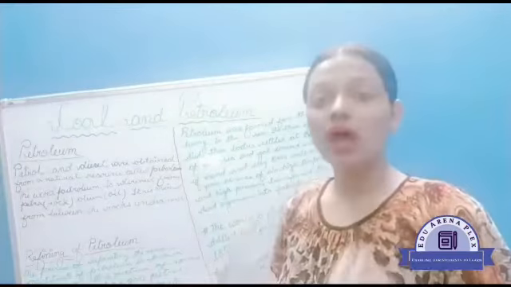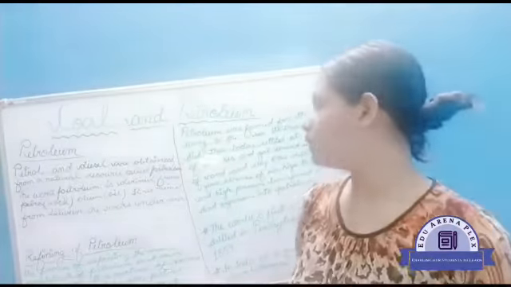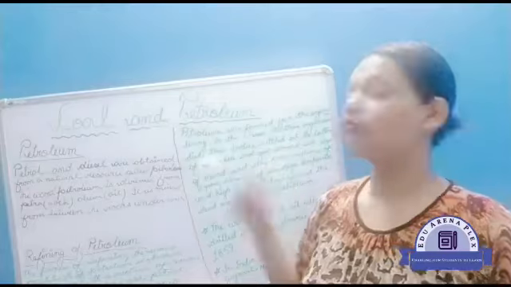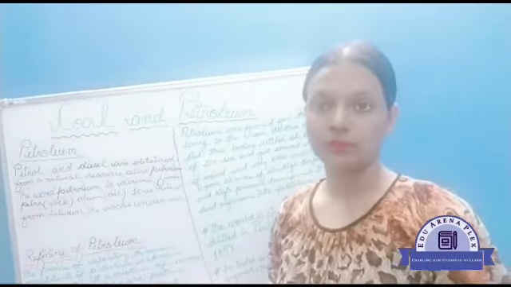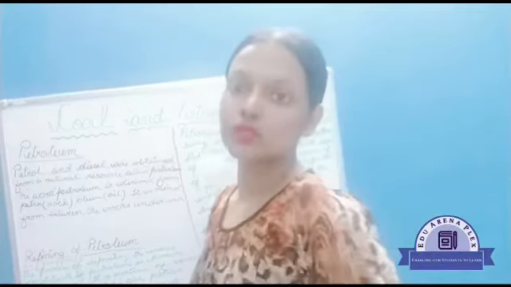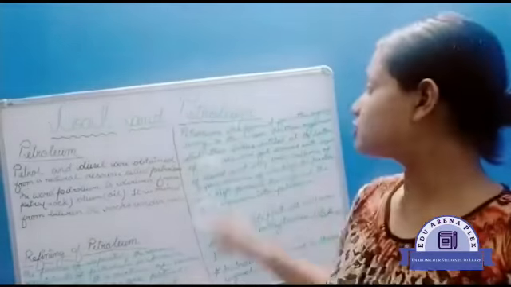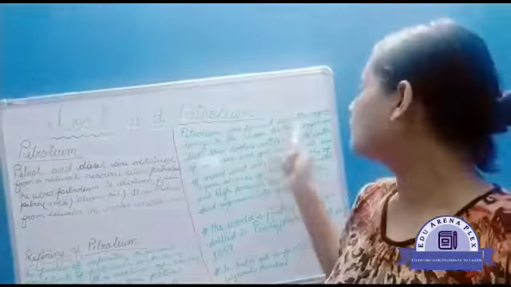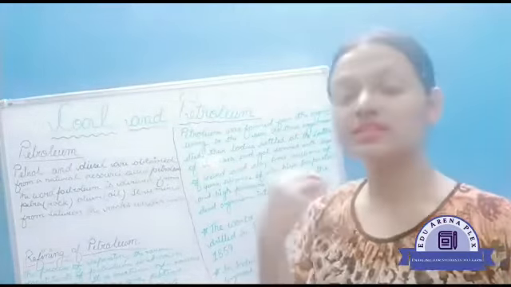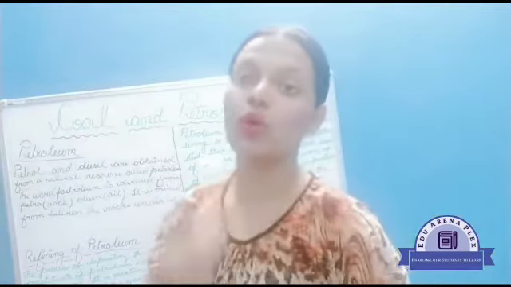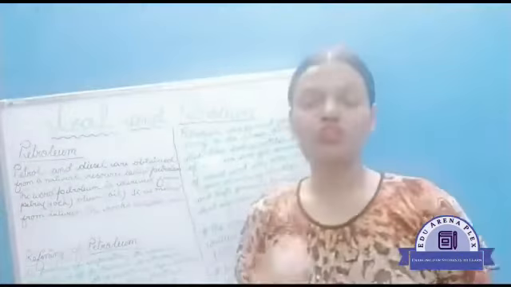Now we will know how petroleum was formed. So see how the petroleum was formed. Petroleum was formed from the organisms living in the sea. Basically it was formed from the organisms which live in the sea.